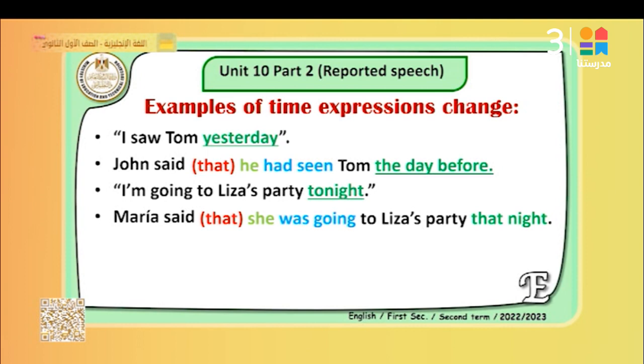Another example. I'm going to Lisa's party tonight. I am going became she was going. So we change it here into the past. And again, tonight became that night.